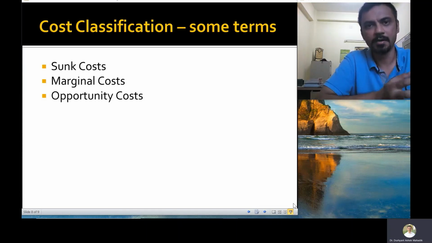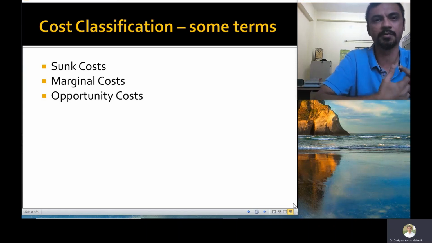So you need to keep in mind, next time you just log in and switch off the audio and go back to sleep, before doing that, you should keep in mind that you are wasting about 1000 or 1500 rupees of your own money in doing that. So it is in your interest to make best use of the classes that you are allotted.